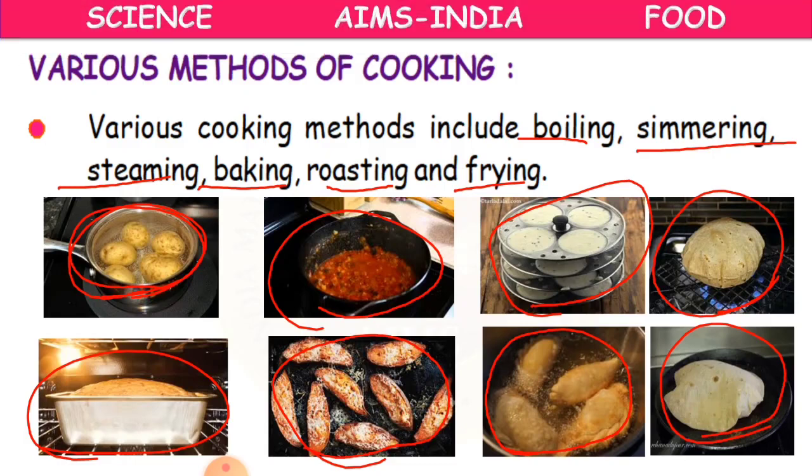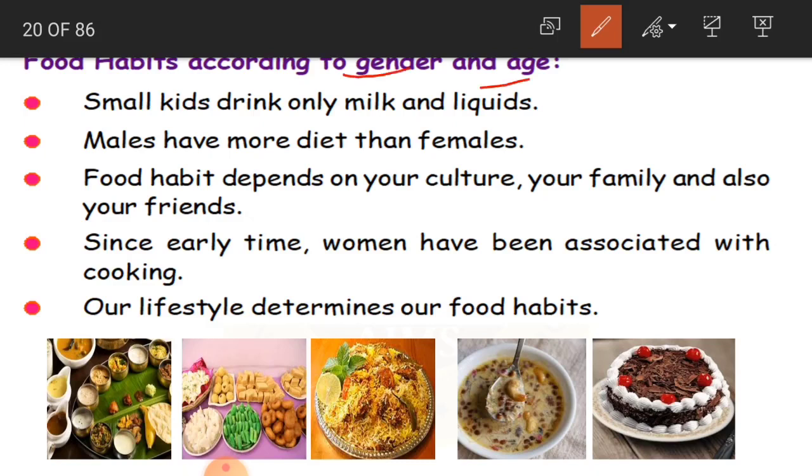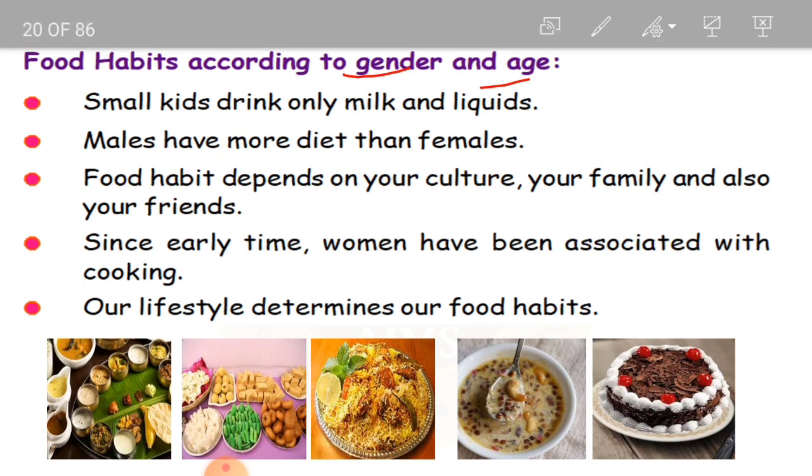Clear, children? Yes. Now food habits according to gender and age. Gender is about woman and man, masculine and feminine. Masculine is nothing but men, feminine is nothing but women. And according to the age also. According to age and gender, the food habits are going to change. Okay, children, so let us see how it is.